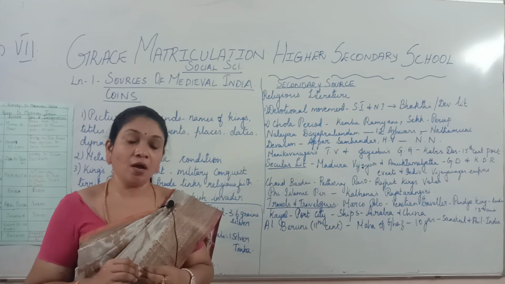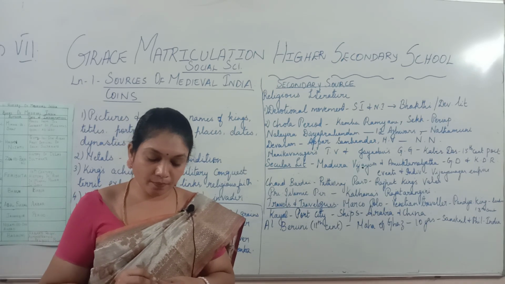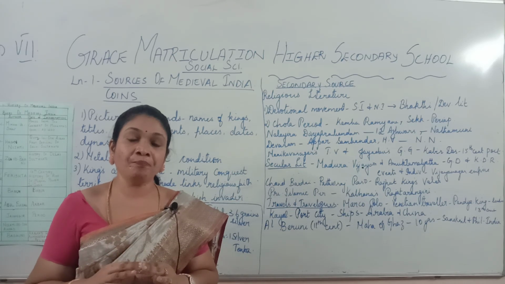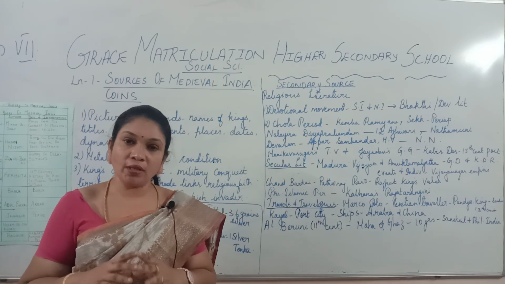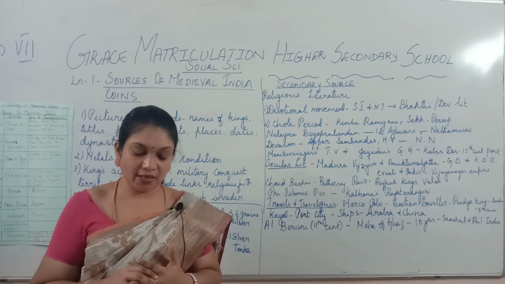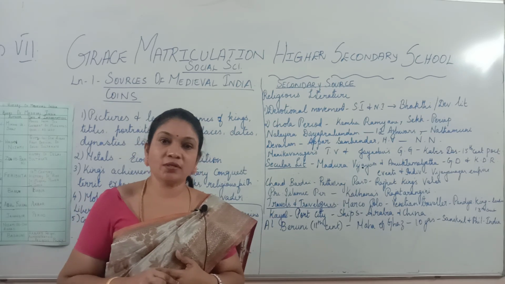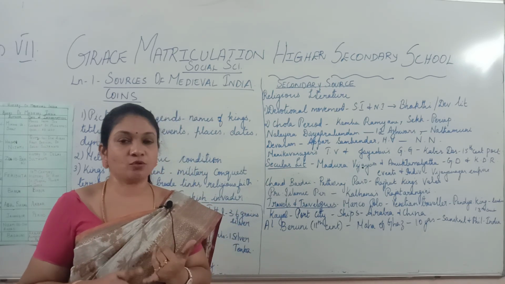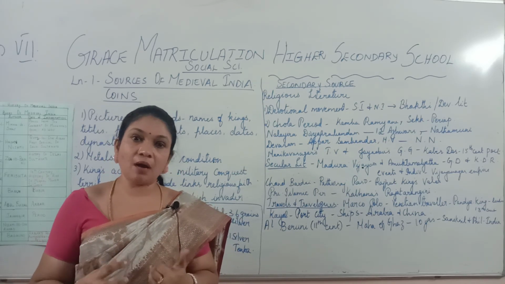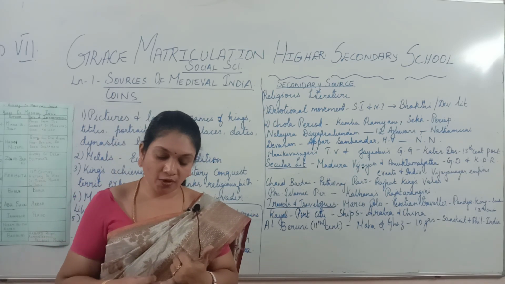Who? Ibn Battuta. Whichever country he visited, including India, he wrote about all the places that he visited. He wrote about the richness of those places, and he also gave the details about those countries. Say, for example, he also traveled to Egypt. Whichever country he went to, he wrote what was important in that country. For example, when he visited Egypt, Egypt was rich at that time. So he wrote that Egypt was rich.